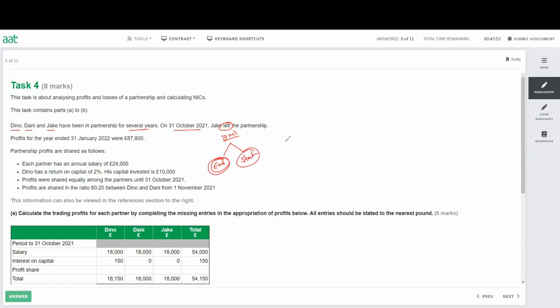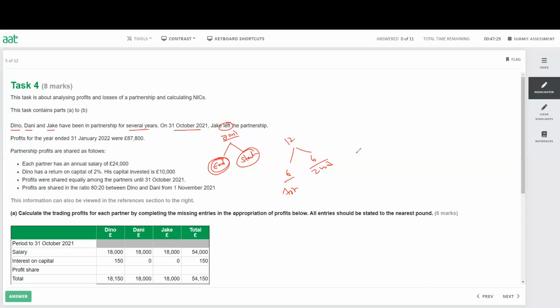For example, if you have a 12-month period and someone left after 6 months, and someone joined after 6 months, you'll have a first calculation up to 6 months, and the next calculation will be for the next 6 months, or even after 9 months. So you have to stop when someone leaves or someone joins. There will be new workings from that time. So you need to make sure you understand it.